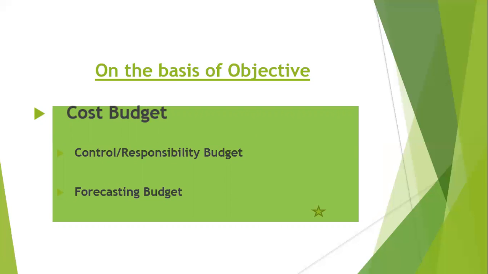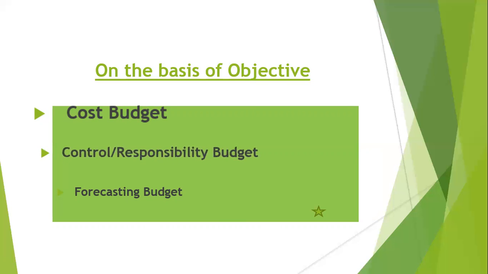Cost budget is very essential for the business. That's why it is included in the objective basis, because we have to see what the objective of the firm is. The firm wants to know the cost. The firm wants to focus on profit maximization. Everything depends on the cost. So the first budget is very essential.